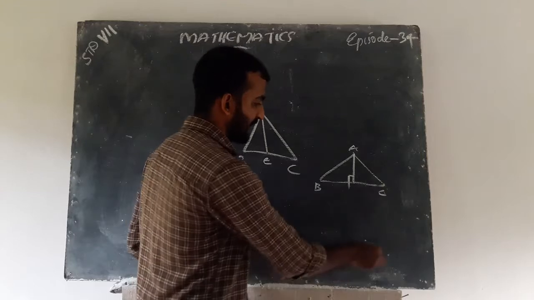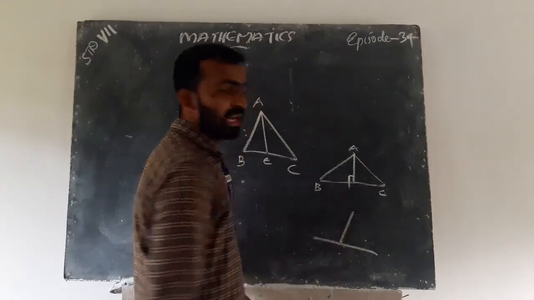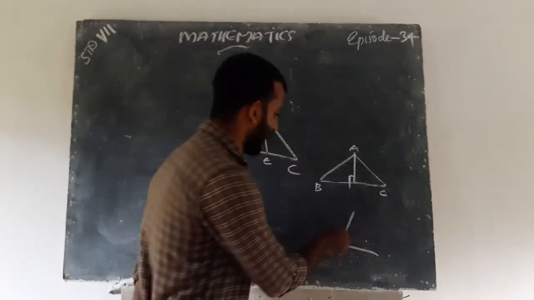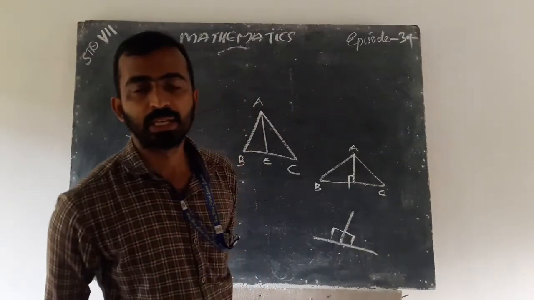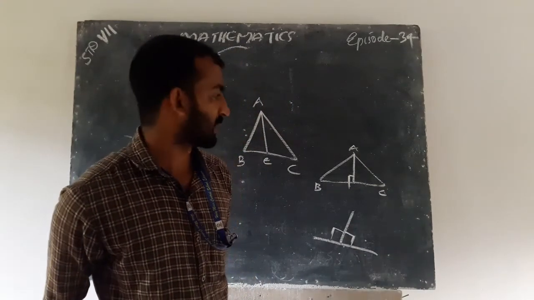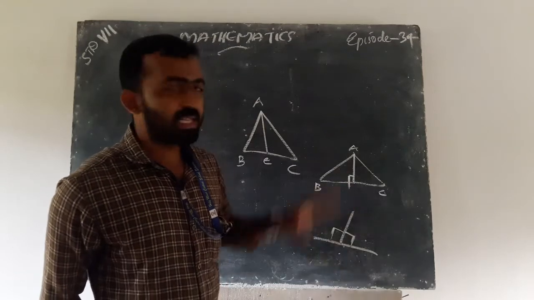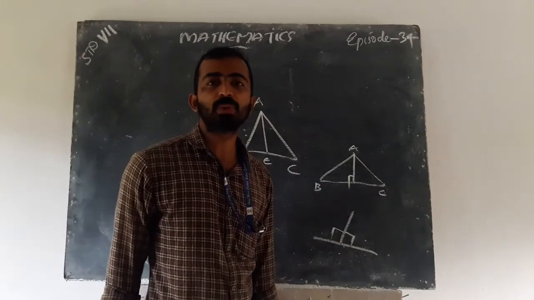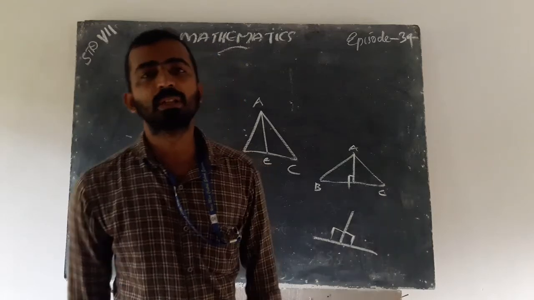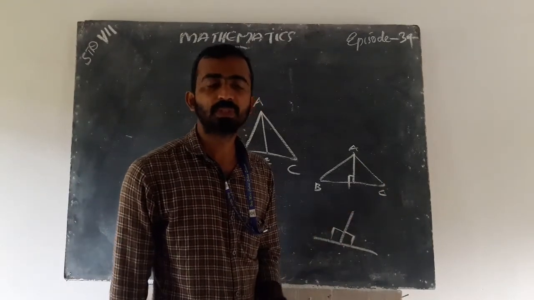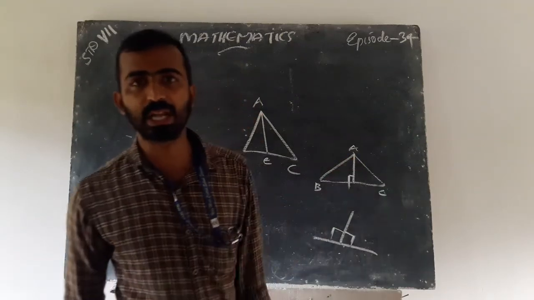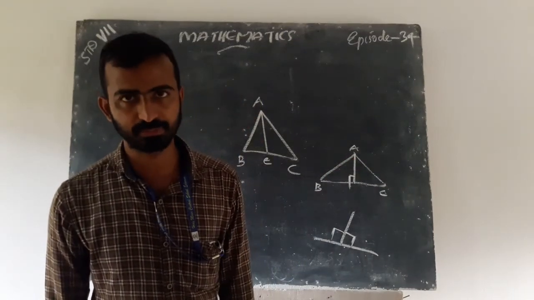Perpendicular means in a linear pair the lines are perpendicular, the angles are 90, right angle. How many altitudes does a triangle have? That is also the same. A triangle has three medians and three altitudes.